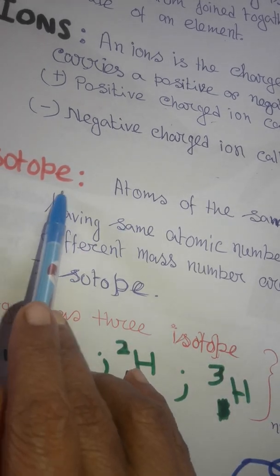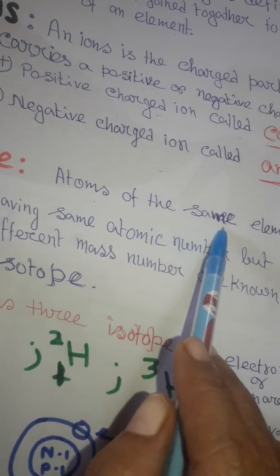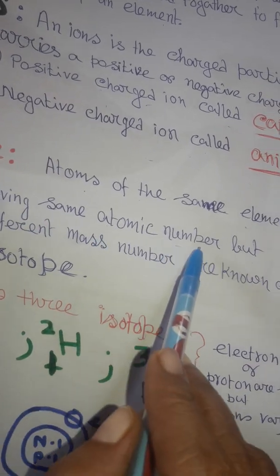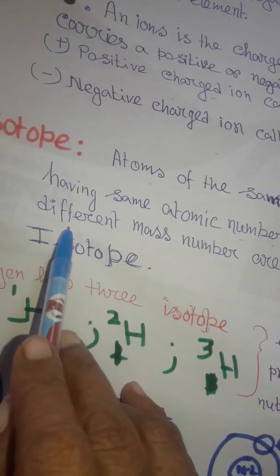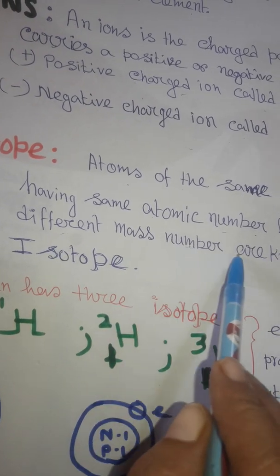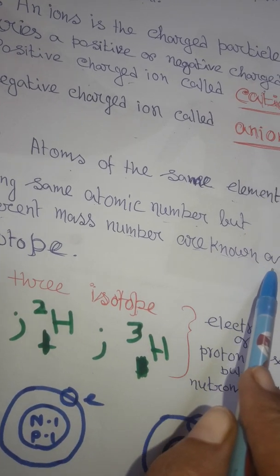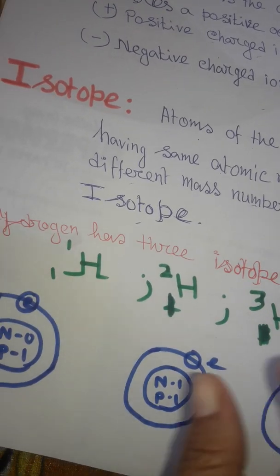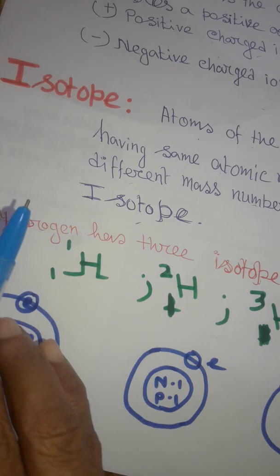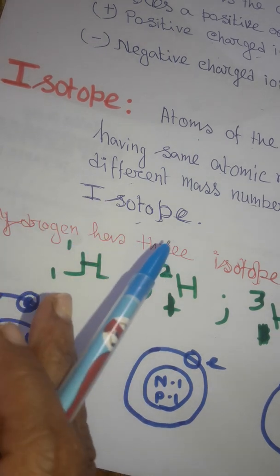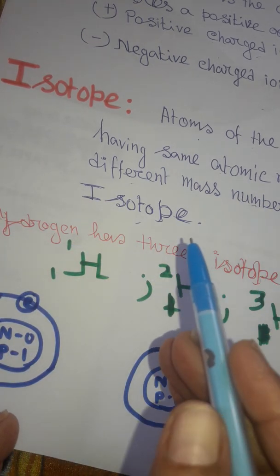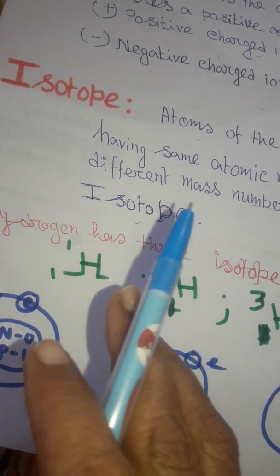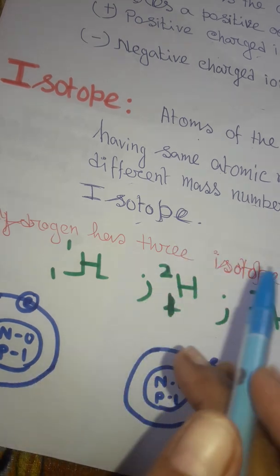Now the isotope. Atoms of the same element having the same atomic number but different mass numbers are known as isotopes. The isotope has the same atomic number but a different mass number. That means the same proton or electron number but a different neutron number.